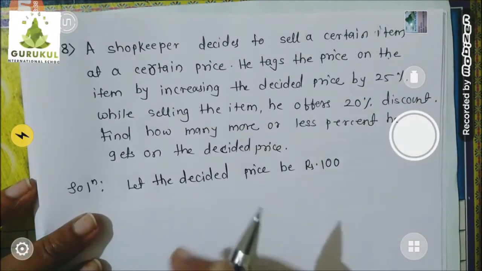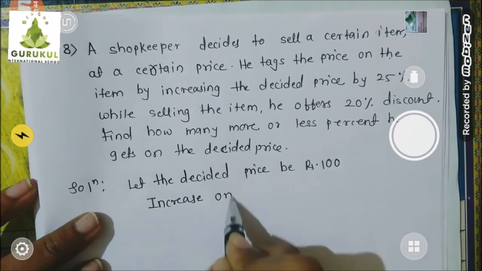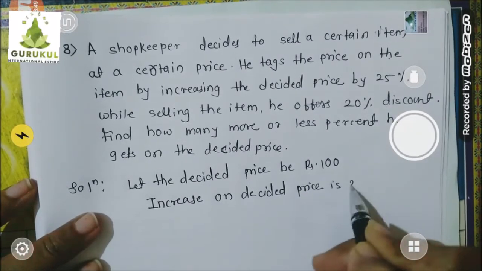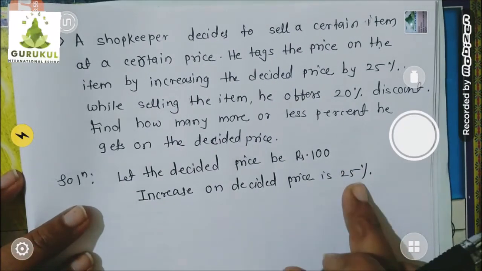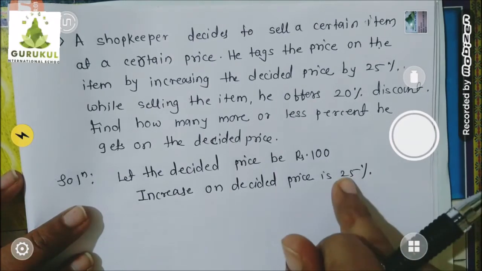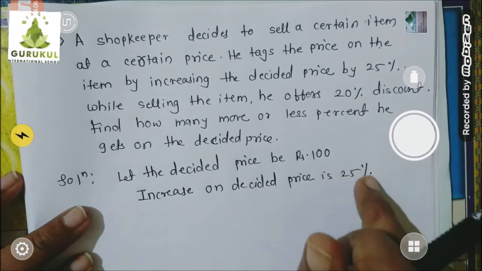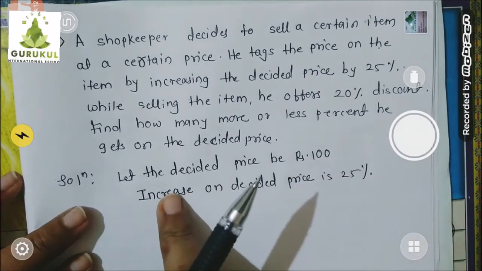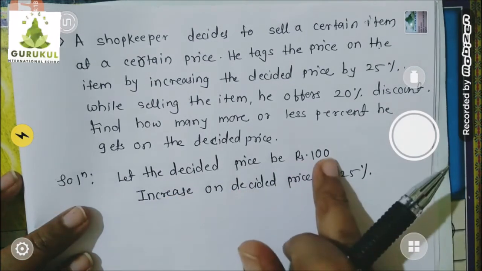It means how much increase? So I am going to write increase on decided price is 25%. But children, you know very well, 25% means what? On every 100 rupees, 25 rupees will be increased. This is the meaning of 25%. Percent. Cent means 100. On every 100 rupees, 25 rupees will be increased. This is the meaning of 25%. Okay. So, but our decided price is 100 only.